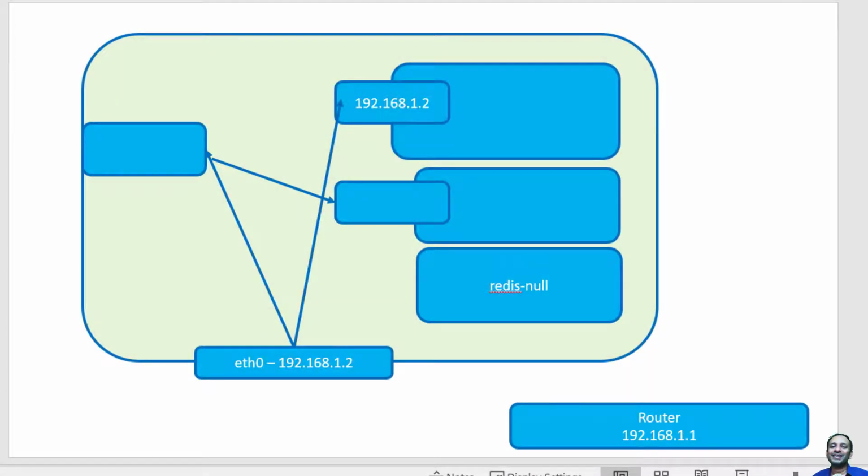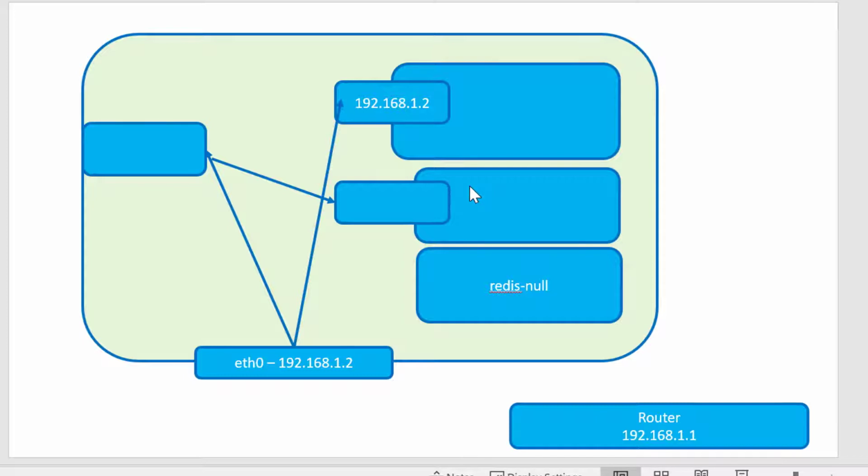Hi, let's understand about null networking within containers of Docker. As a part of Docker container creation, I can create containers with null networking. That means it will not have any IP address assigned to it. That means I cannot communicate with the container from the outside world or from any other containers.